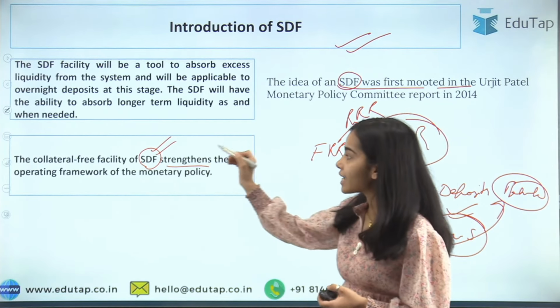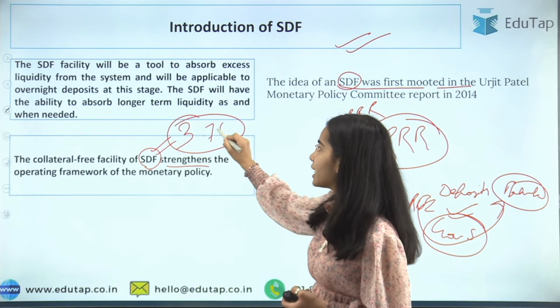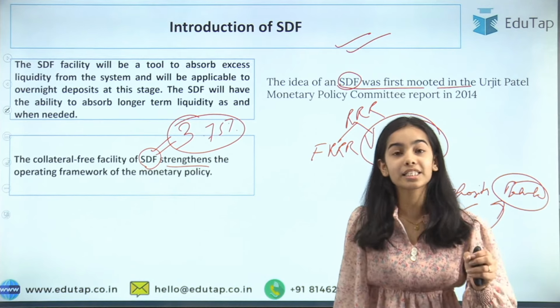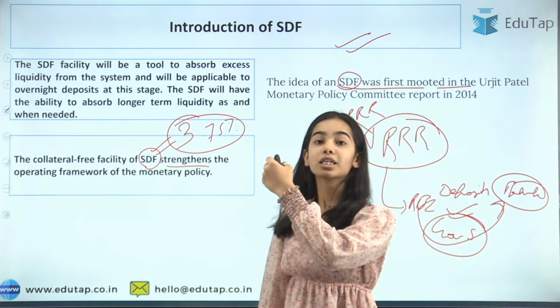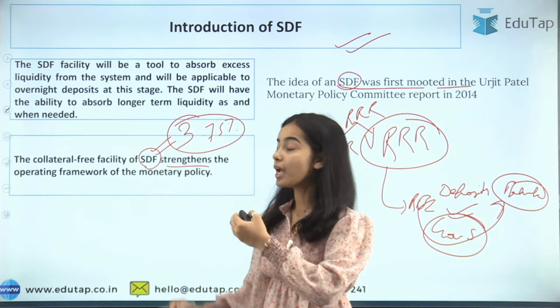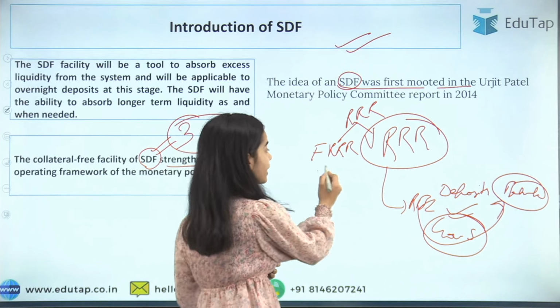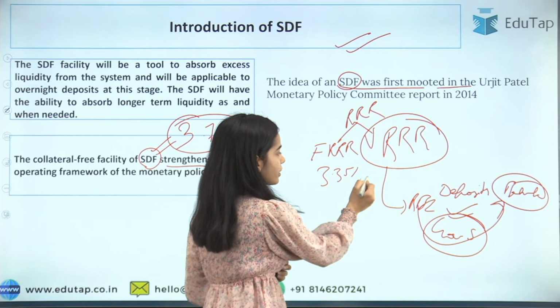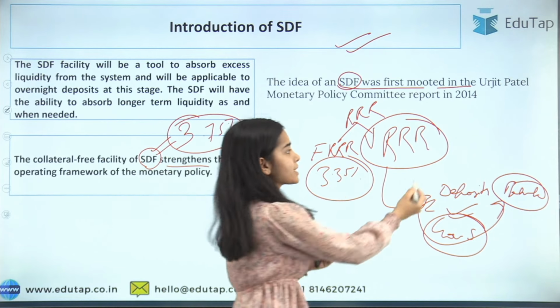They will take the SDF because the rate of the SDF is higher. For the deposits that the banks give to the RBI, they will get a higher interest rate, because the fixed reverse repo rate is 3.35%, and the variable reverse repo happens only sometimes, and it has a limit too.